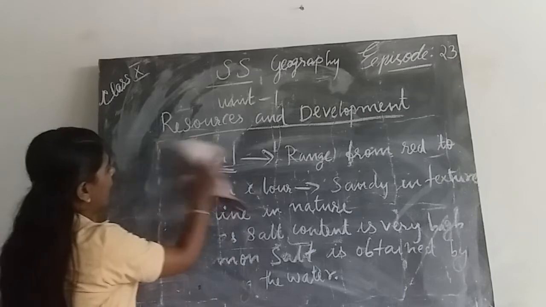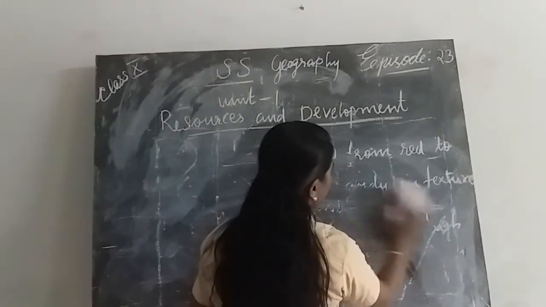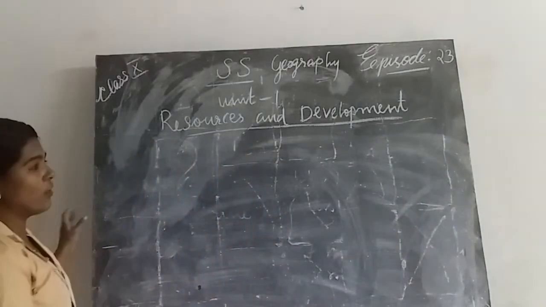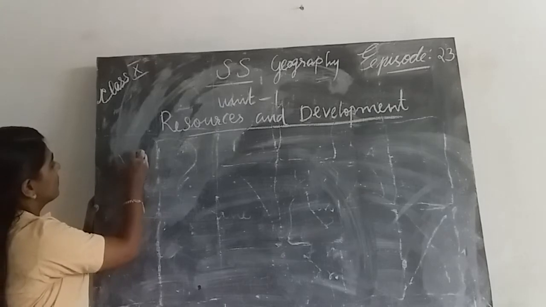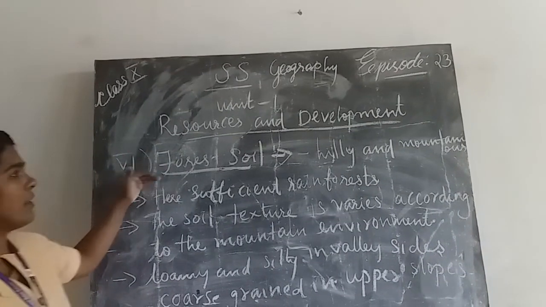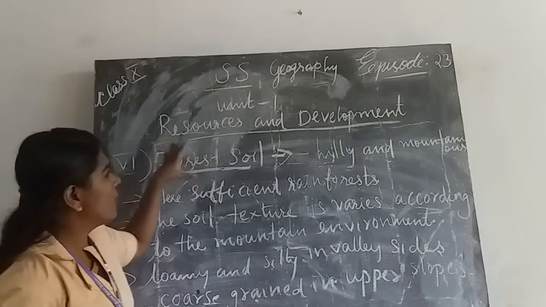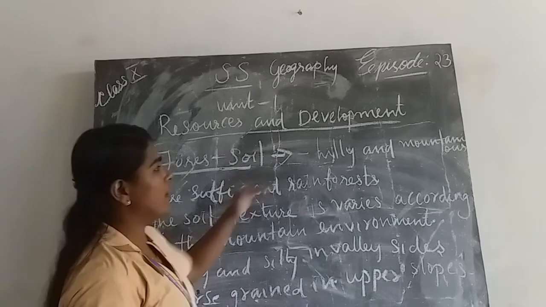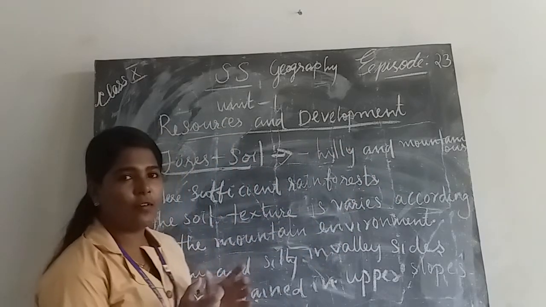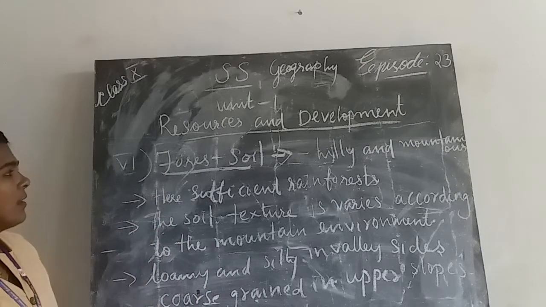Then another important type of soil in India, which is the last one, forest soil. From the name forest, we can understand where it is found: forest soil is found in hilly and mountainous areas.